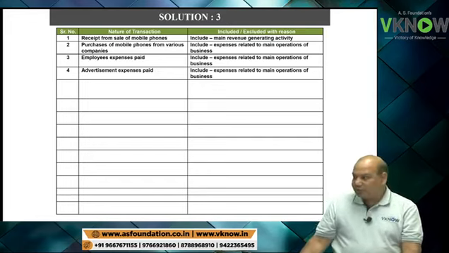Question number 15. Proposed dividend for the current financial year. Proposed dividend is a non-cash flow item, and dividend, if it is paid, comes in financing activity. So write down do not include. Non-cash item. Chetan is right. Kundu is right. So this is about operating activity.